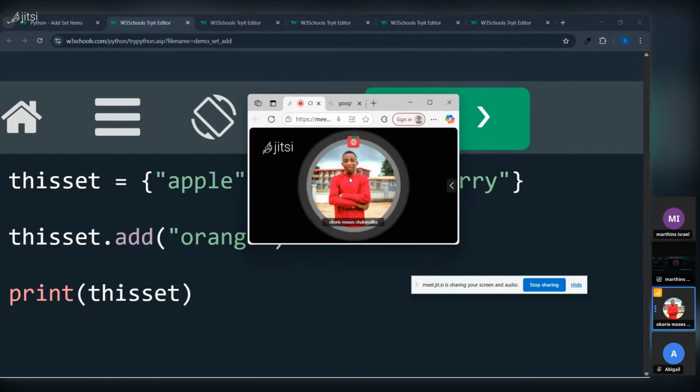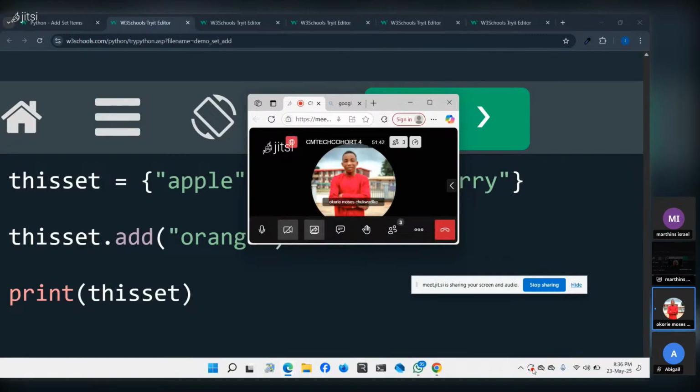I want you to focus on this dixset dot add. Did you see it is being attached using the dot? And if you see the print, it stands on its own. This print is a function because it stands on its own. When you attach the dot to a variable, it becomes a method. I hope you understand.